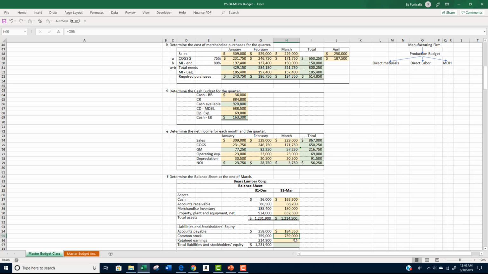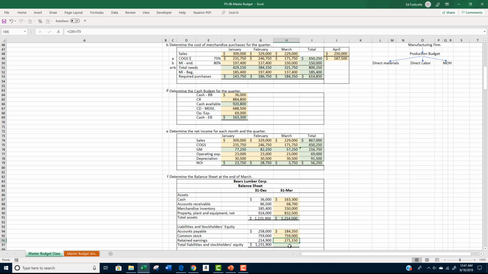Retained earnings is determined by taking the prior balance, adding net income, and subtracting any dividends declared. Since there was no mention of dividends, we take the December balance of $214,900 and add the quarter net income of $56,250 to get a new balance of $271,150.